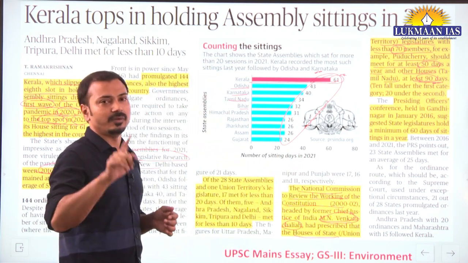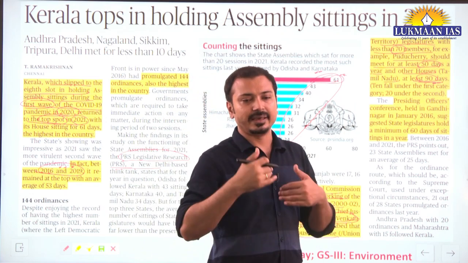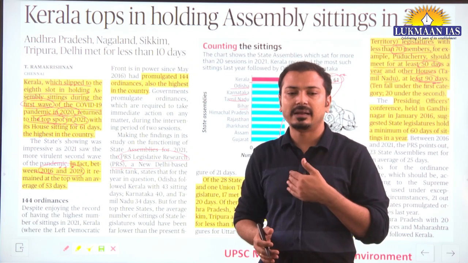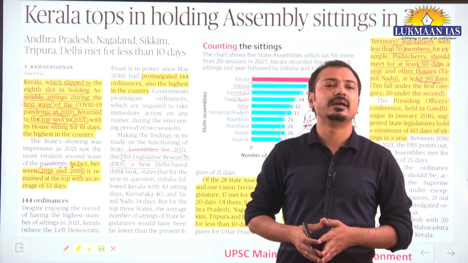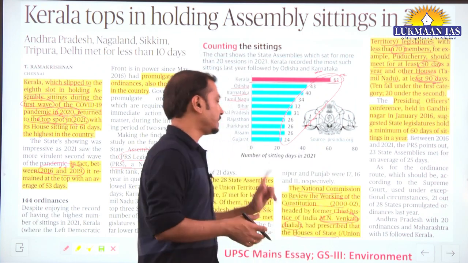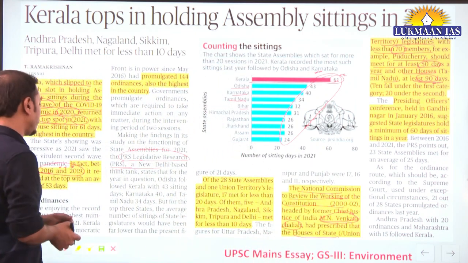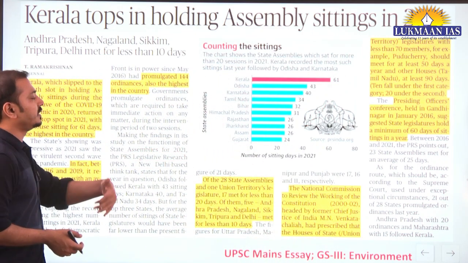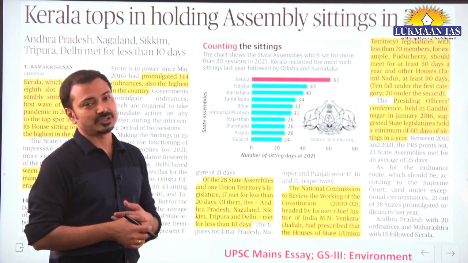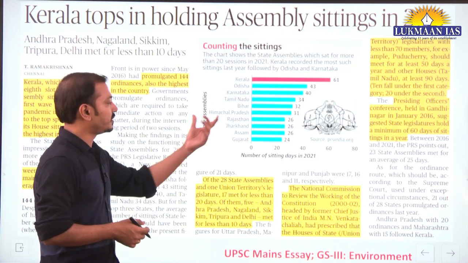A sitting means one single day when all these legislative assembly members assemble and carry out the working in the assembly on that day, that is one sitting. Okay, so this number is talking about such sittings.